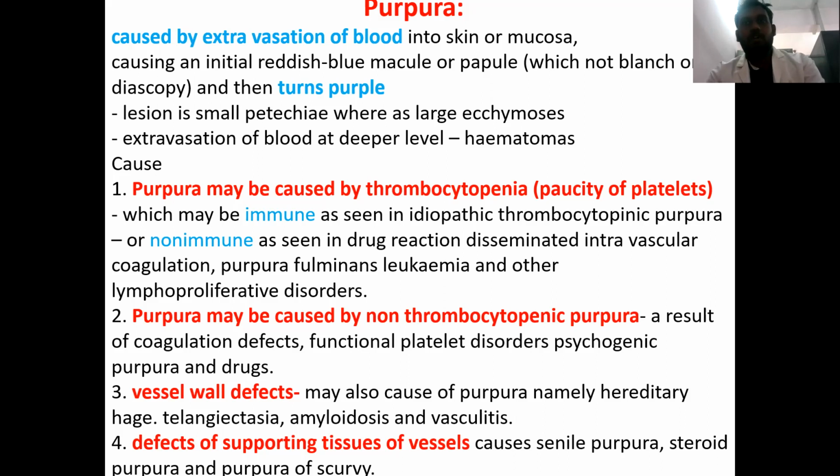Purpura can be caused by non-thrombocytopenic purpura as well. So this is a result of coagulation defects, functional platelet disorders, psychogenic purpura, and drugs. There can be vessel wall defects which may also result in purpura, for example, as it is seen in hereditary hemorrhagic telangiectasia, amyloidosis, and vasculitis. So the defects of supporting tissue of vessels include senile purpura, steroid purpura, and purpura of scurvy.